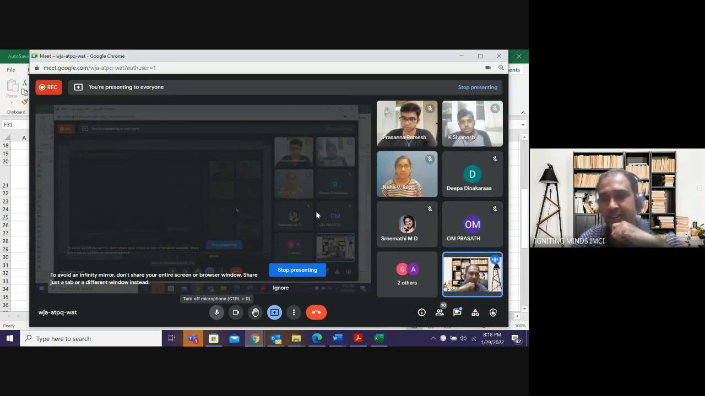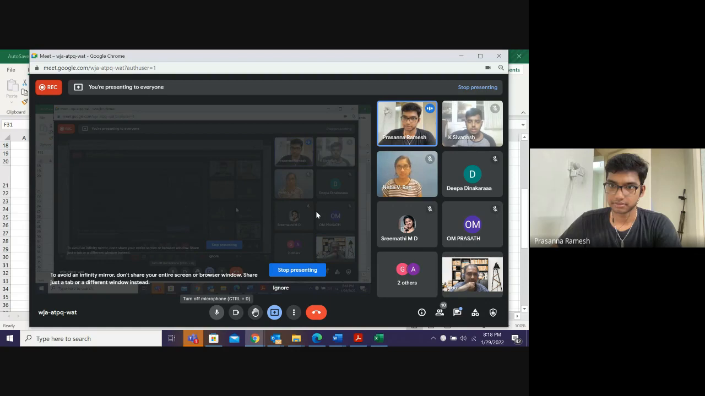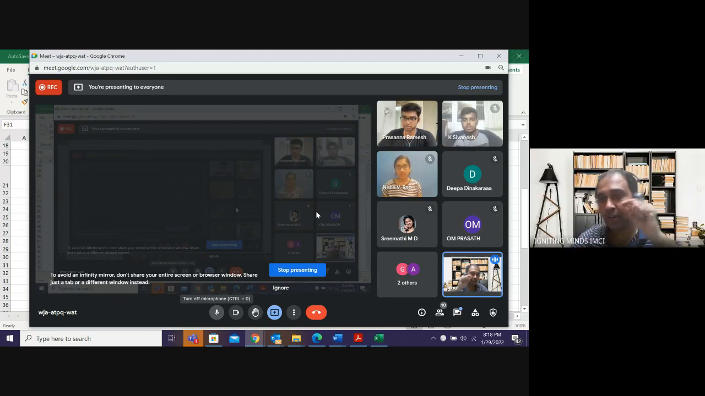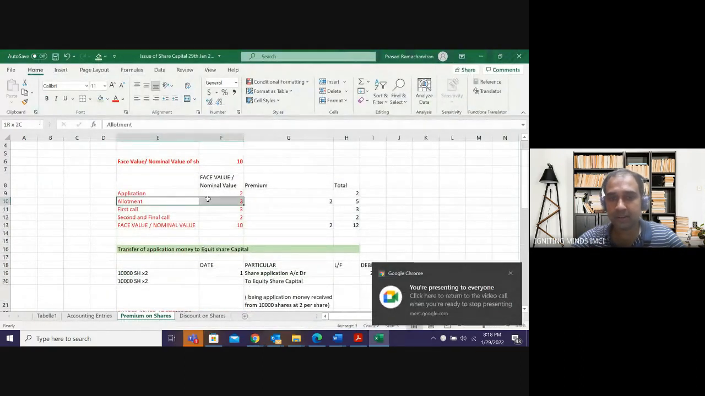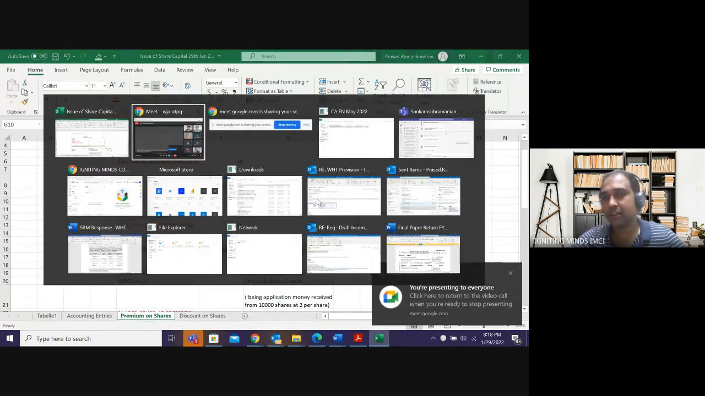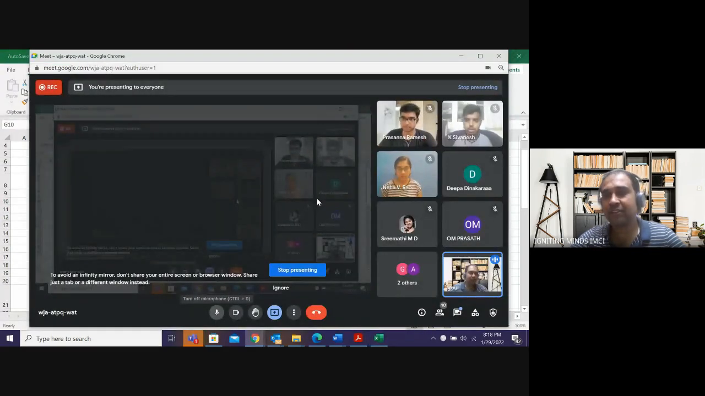When I am issuing shares at premium, the company will receive 3 rupees in allotment or 5 rupees in allotment? I'm talking about the allotment call. 3 rupees is allotment, 2 rupees is premium. So when I'm issuing shares at premium, what is the breakup? 3 rupees allotment and 2 rupees premium. So in my allotment call, I will receive 5 rupees, right?